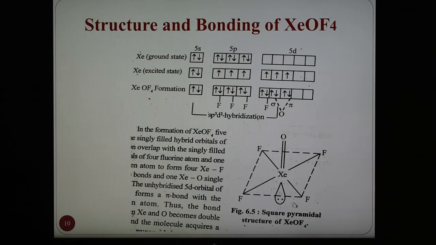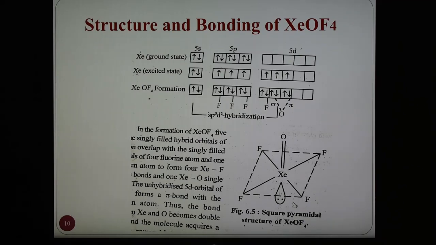In the formation of xenon oxytetrafluoride, 5 of the singly filled hybrid orbitals of xenon overlap with the singly filled orbitals of 4 fluorine atoms and 1 oxygen atom to form 4 xenon-fluorine single bonds and 1 xenon-oxygen single bond. The unhybridized 5d orbital of xenon forms a pi bond with the oxygen atom, and therefore the bond between xenon and oxygen becomes a double bond, and the molecule acquires a square pyramidal structure as shown in this slide.